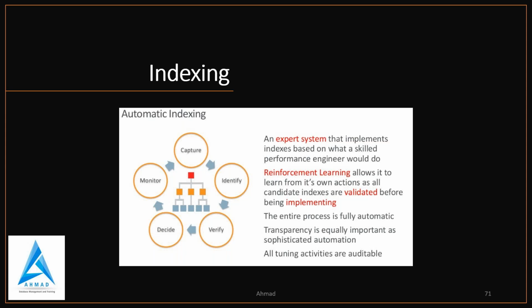And an expert system that implements indexes based on what a skilled performance engineer would do. Okay, so reinforcement learning allows it to learn from its own action, as all candidate indexes are validated before being implemented.